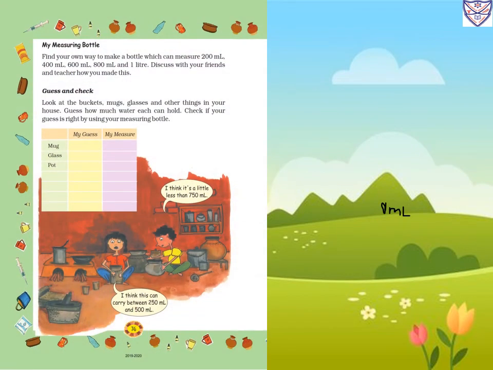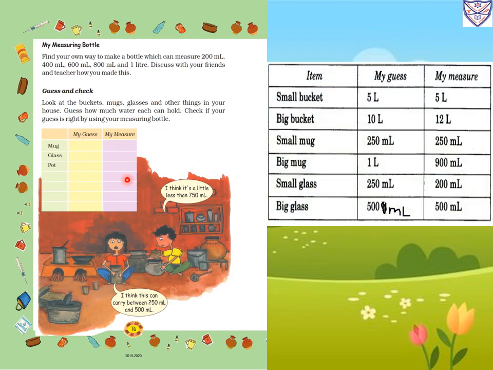Now same page, guess and check. Look at the buckets, mugs, glasses and other things in your house. Guess how much water each can hold. Check if your guess is right by using your measuring bottle. So first we will write our guess and then we will measure whether it is correct or not. In our house we will find a small bucket, small mug, big mug, small glass and big glass. So first we will measure how much water each will hold.